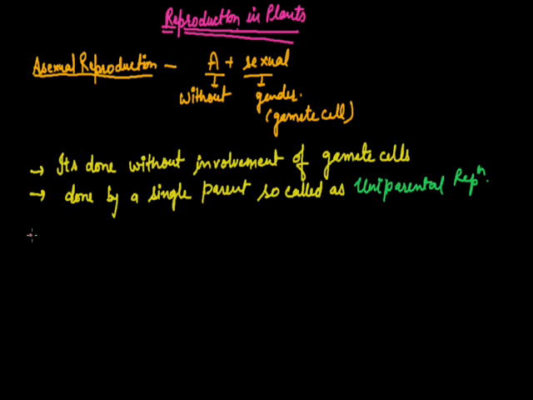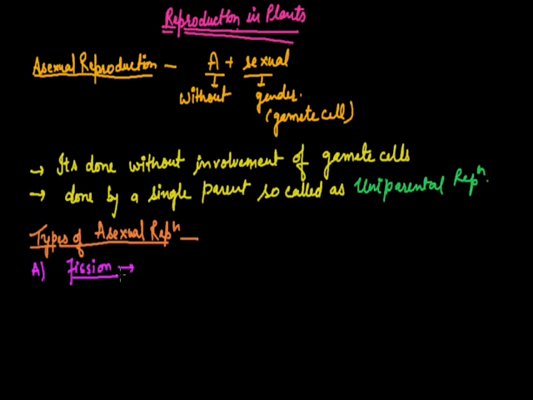So our next point is types of asexual reproduction. Although asexual reproduction in plants can be further categorized in various categories, in today's lecture we will discuss fission and budding. So let us talk about the first category of asexual reproduction, which is fission. You have heard about this term in your physics and chemistry lectures, nuclear fission. The same meaning applies in biology. Fission means to break down.